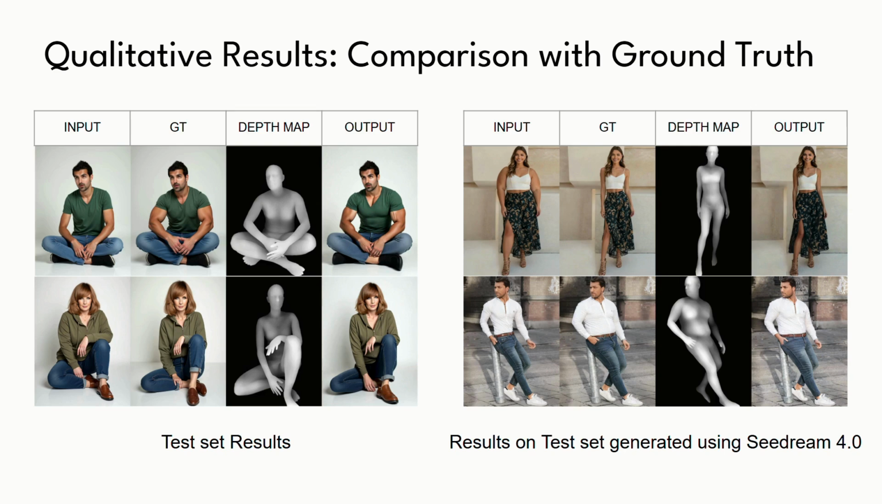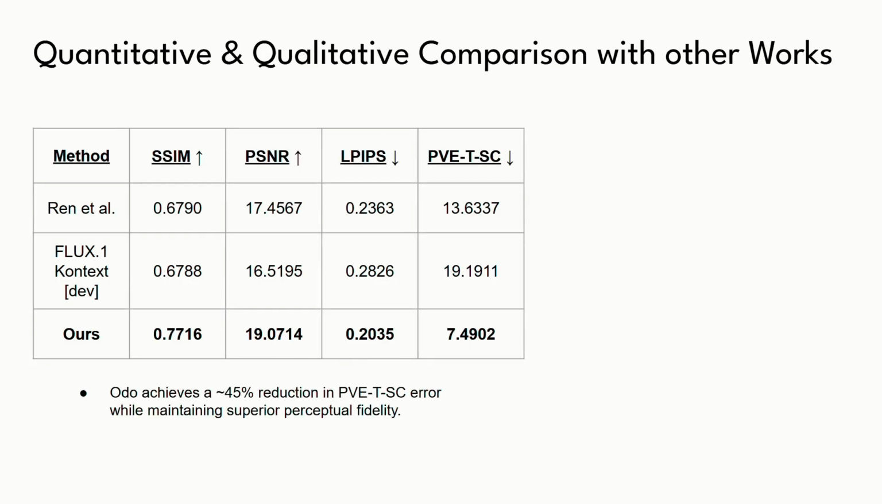Quantitatively, on an evaluation dataset constructed using our exact same generation pipeline, we establish a new state-of-the-art compared to prior flow-based methods by Ren et al. and diffusion-based methods like flux context. We achieve a dominant structural similarity of 0.77 and a PSNR of 19.07. Crucially, we drop the per-vertex geometric error down by roughly 45%.